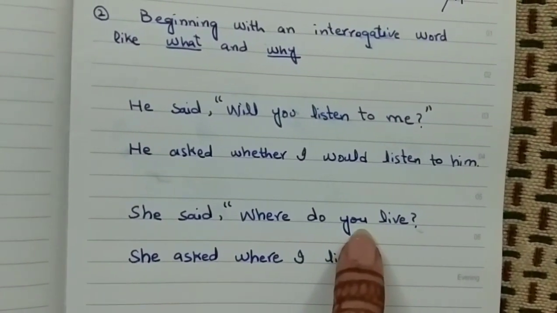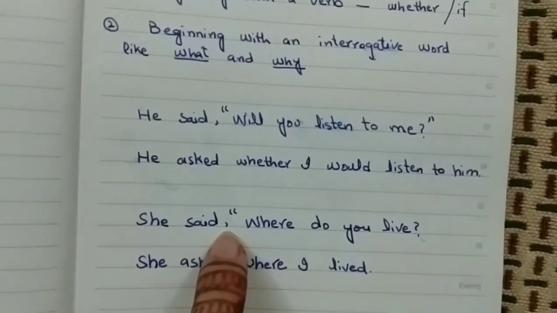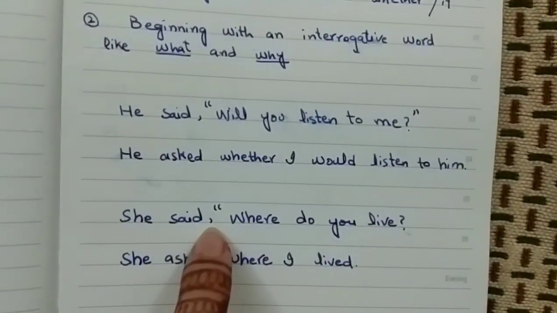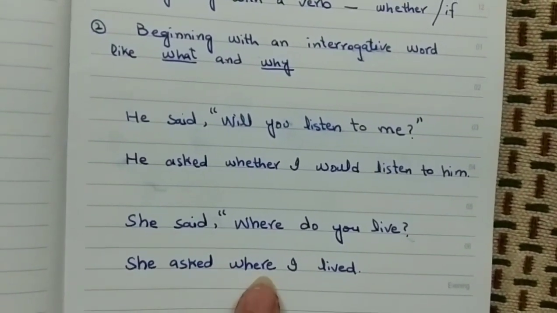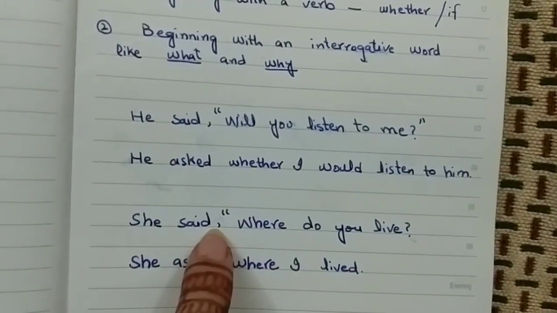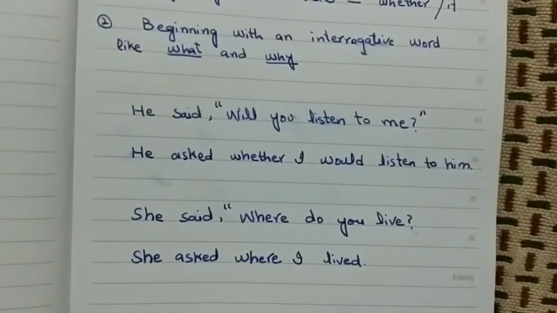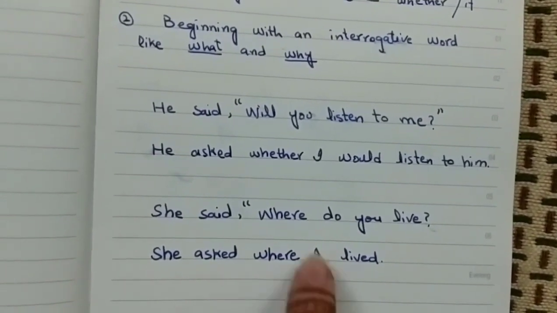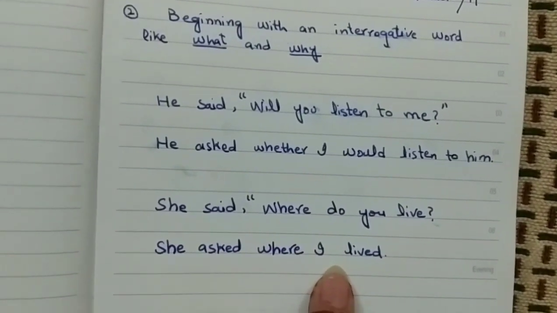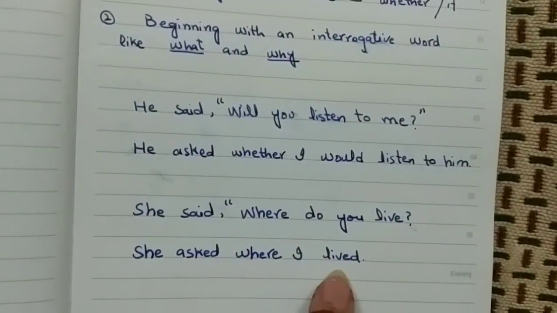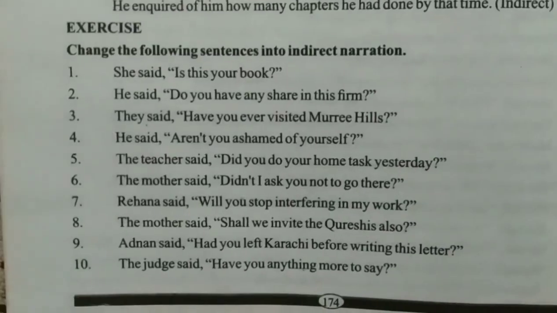So this you is second person that is going to be changed according to the object of reporting speech, and we have assumed me as an object. She asked me where, do is going to be changed according to me, that would be I, and according to the rules of changing verb, this present indefinite is going to be changed into past indefinite, and in past indefinite we use the second form, so that would be I lived. Now that's a simple statement.